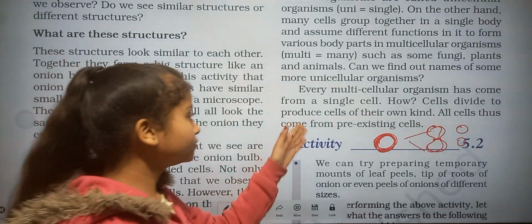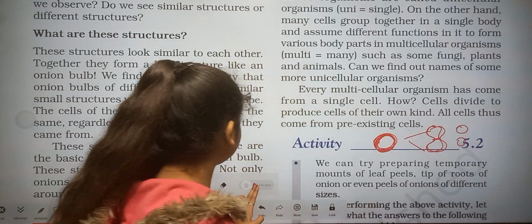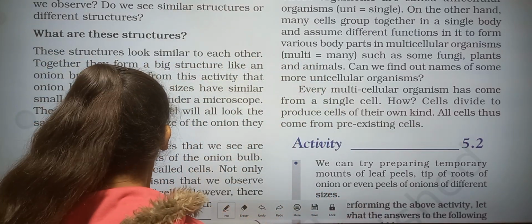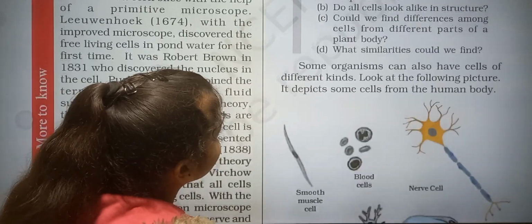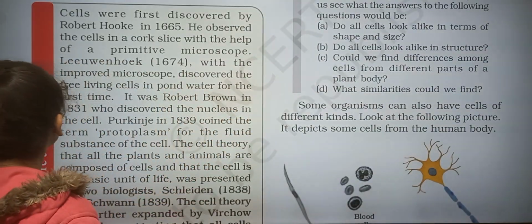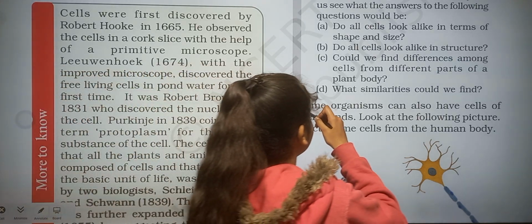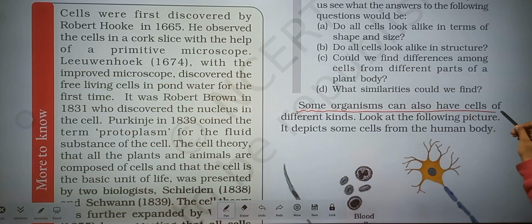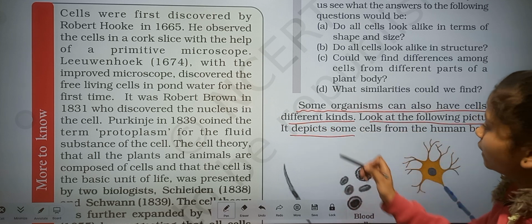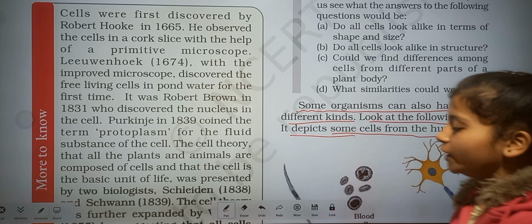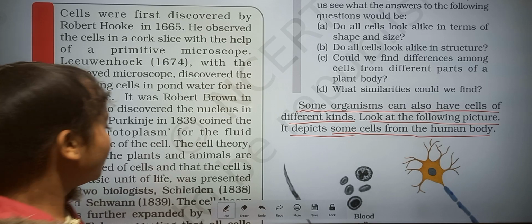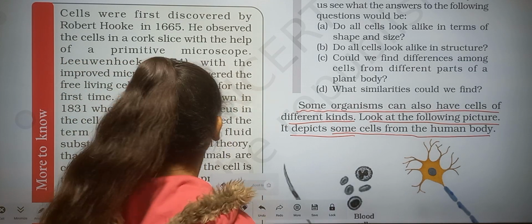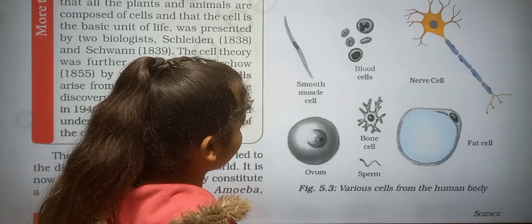So this point is written here, and now here is an activity. After the activity, we see that some organisms can also have cells of different kinds. Look at the following picture. It depicts some cells from the human body. It means the cells are also of different types and different shapes, like some of them given here from our body.